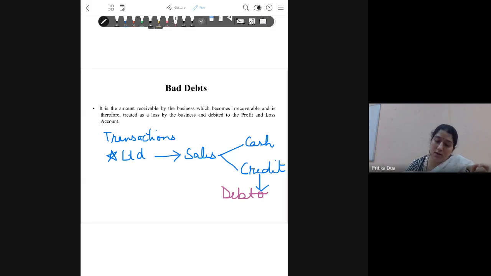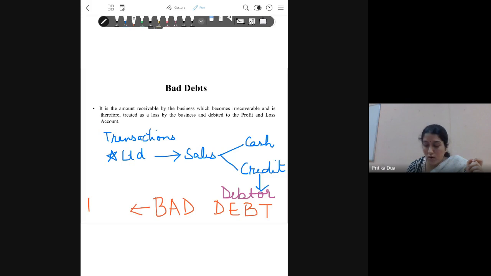This amount is known as bad debt for the firm, and this is nothing but a loss for the firm. So it is accordingly recorded in the books of accounts. तो profit and loss account है, तो वहाँ पे जो loss का part है, there we will be recording the bad debts of the firm.